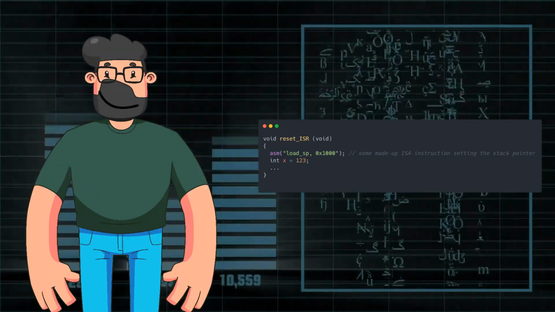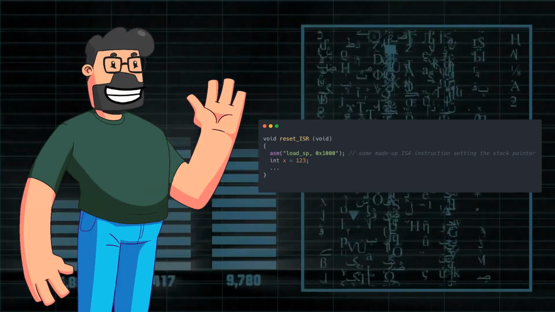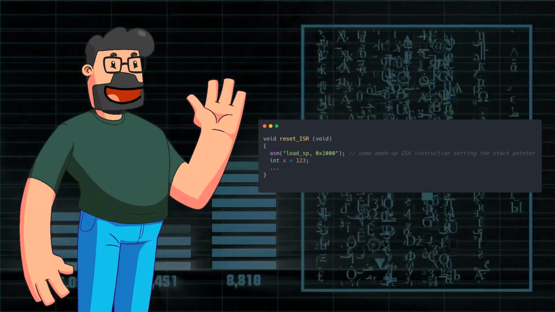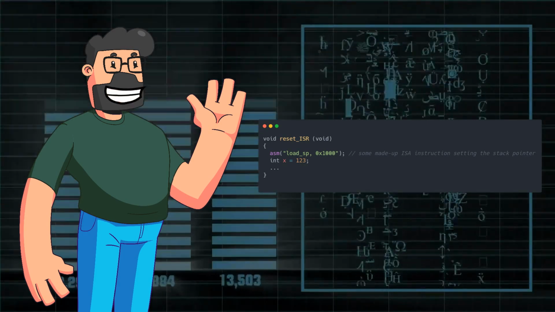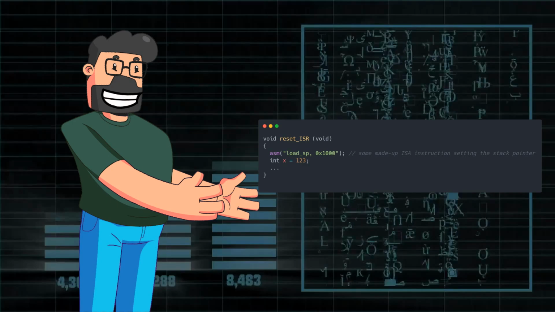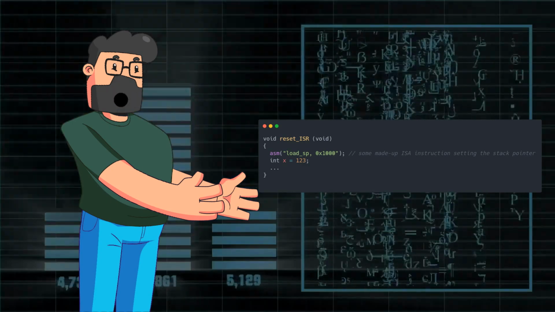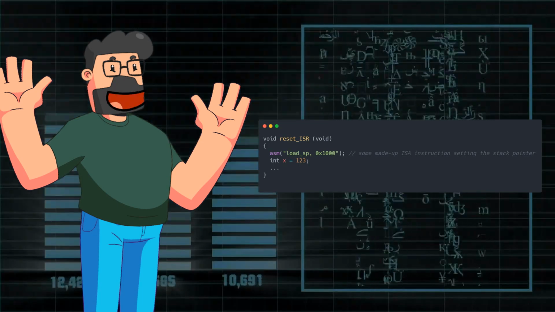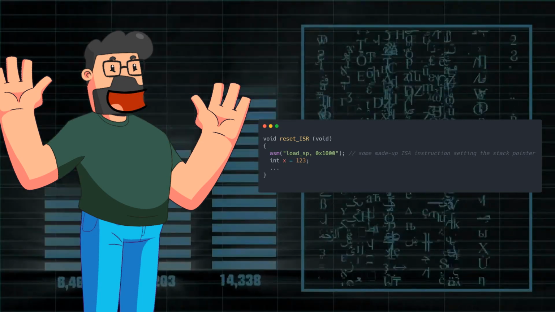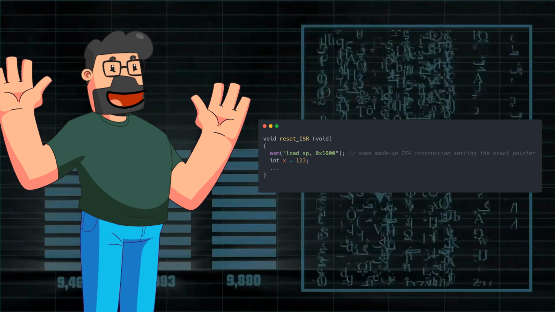As we saw in the example provided, manually setting the stack pointer in the ISR and declaring local variables like int x = 123 can lead to unexpected behavior due to the compiler rearranging code execution. To avoid mishaps, it's best practice to refrain from declaring local variables within the reset ISR to prevent unpredictable outcomes.